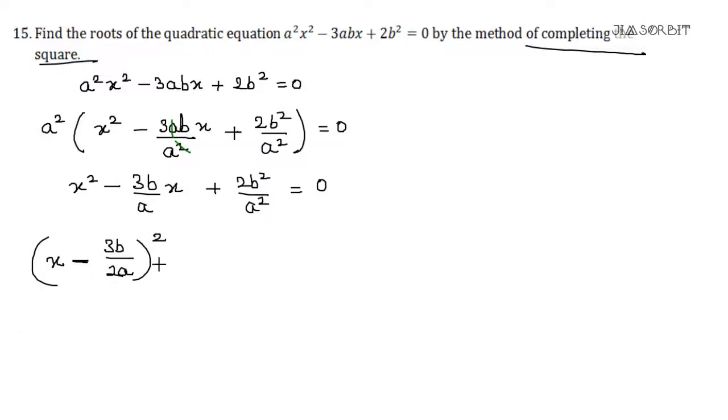Then whatever you have written here, write a minus sign and write its whole square, so 3b upon 2a whole square. You have to just remember, either if it is plus here or minus here, we will always write minus here, because if you open it, it will give this b square kind of term, and it is not there, so we should have subtracted it.